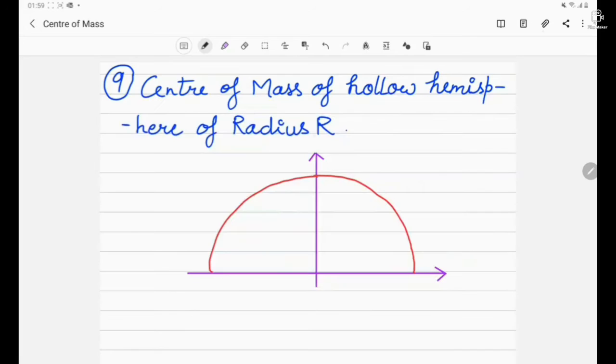Now let's move to our next question. Center of mass of a hollow hemisphere of radius r. So this time we have to find out the center of mass of a hemisphere, and it is hollow, means it is empty from inside. A thin shell is there. So here, to proceed with the question, we will be considering a differential ring in this way.